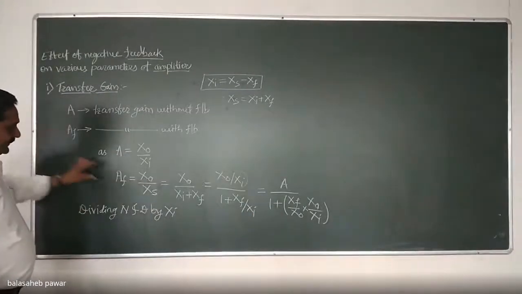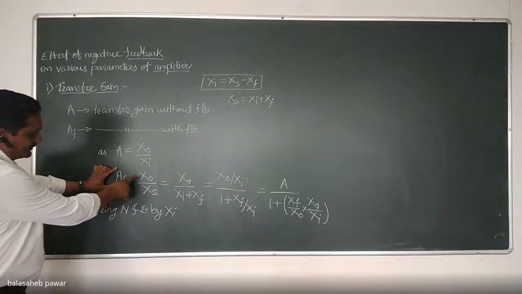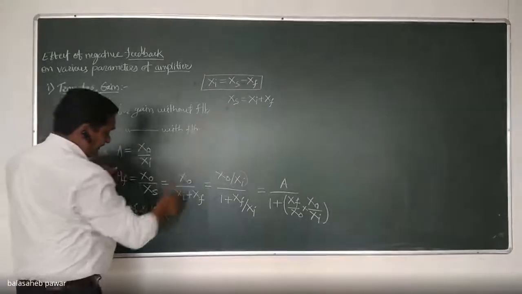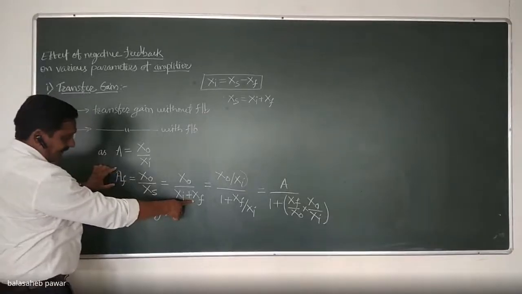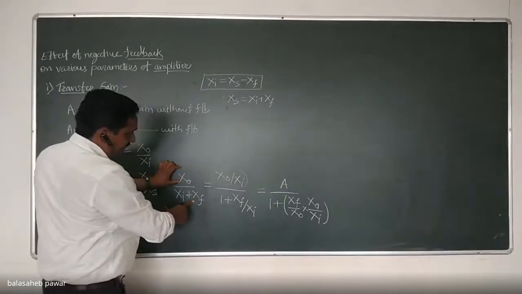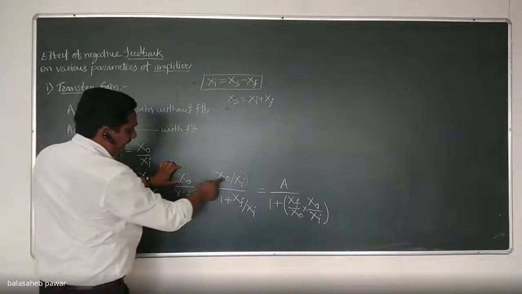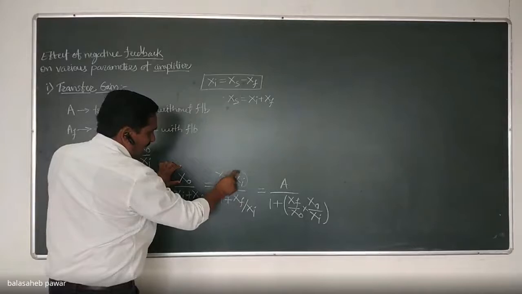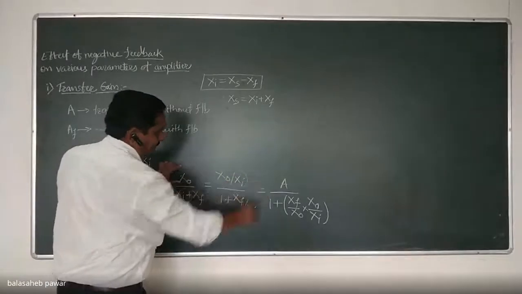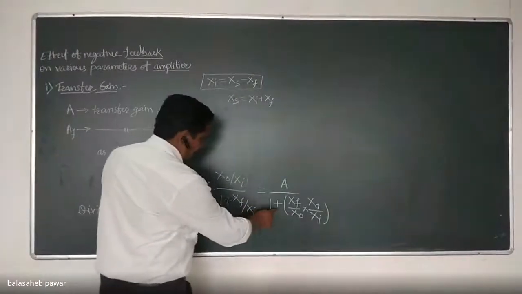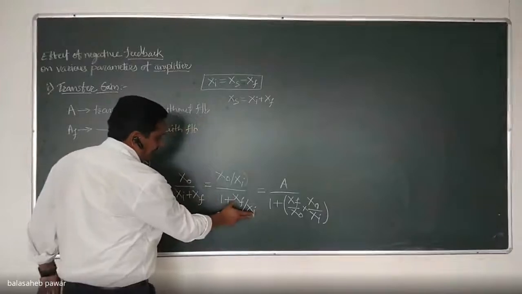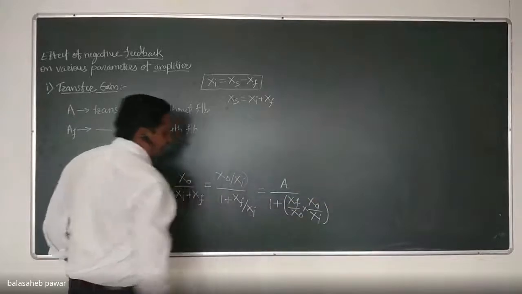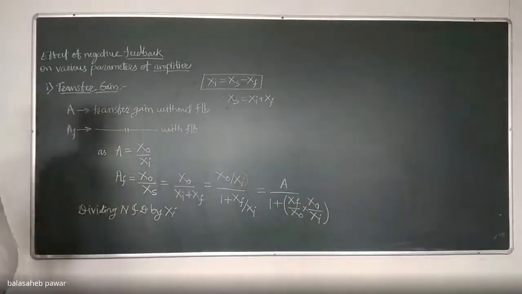So AF, which is xo by xs, where xs is xi plus xf. Dividing numerator and denominator by xi, we have xo by xi divided by 1 plus xf by xi. So xo by xi is the gain without feedback, divided by 1 plus xf by xo into xo by xi. Is it okay?